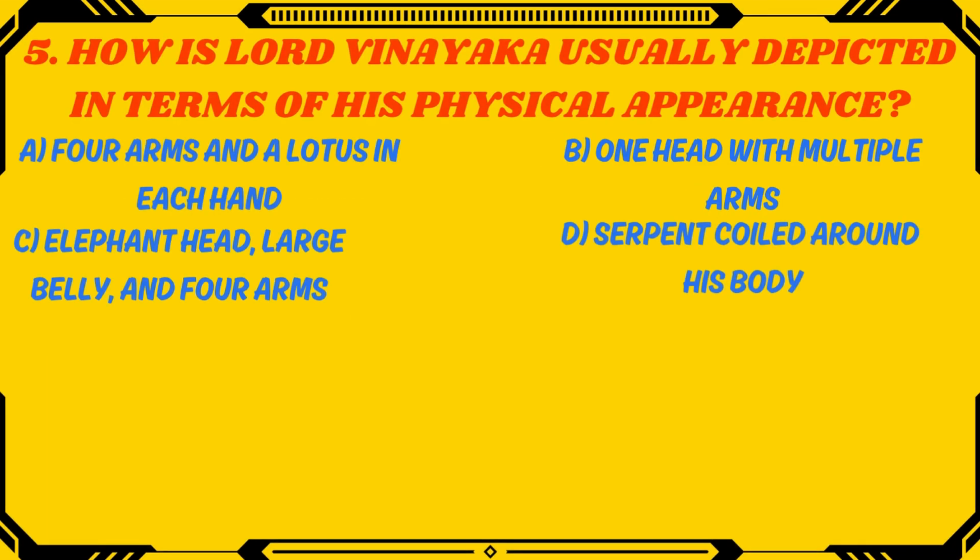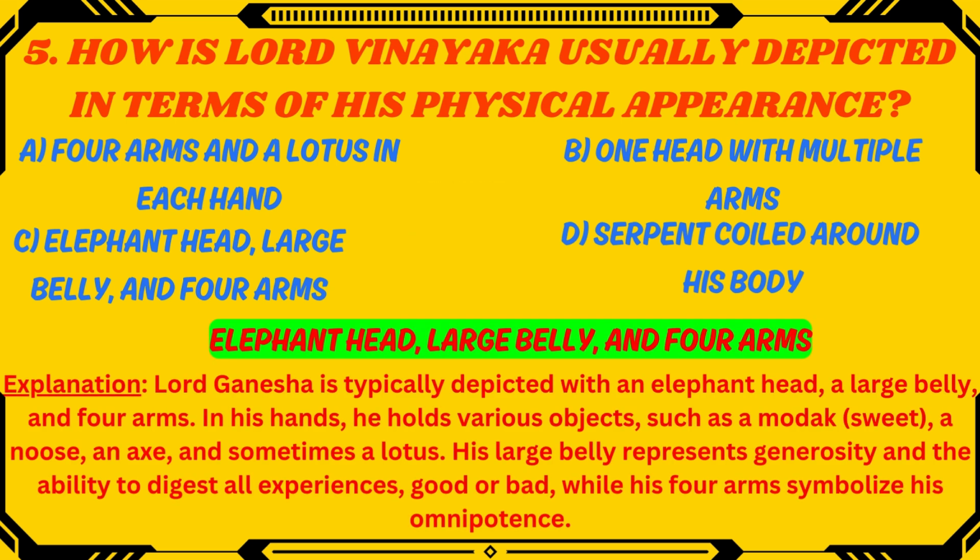Fifth question. How is Lord Vinayaka usually depicted in terms of his physical appearance? Option A, four arms and a lotus in each hand. Option B, one head with multiple arms. Option C, elephant head, large belly and four arms. Option D, serpent coiled around his body. Guess the answer. Answer is option C. Elephant head, large belly, and four arms.